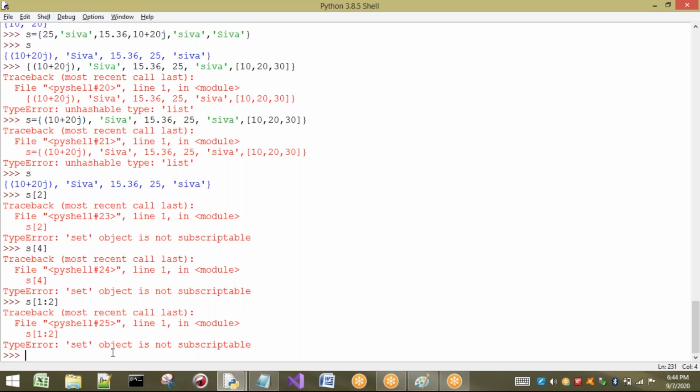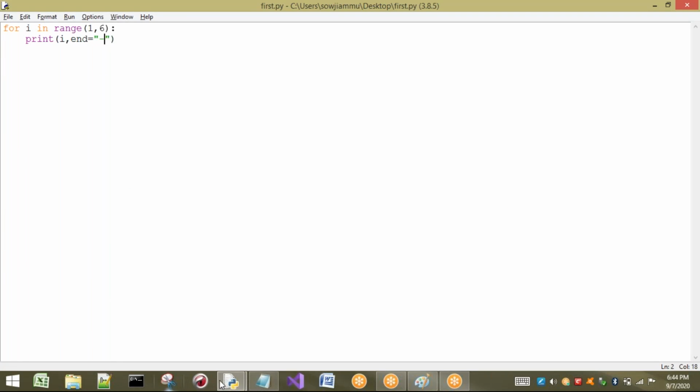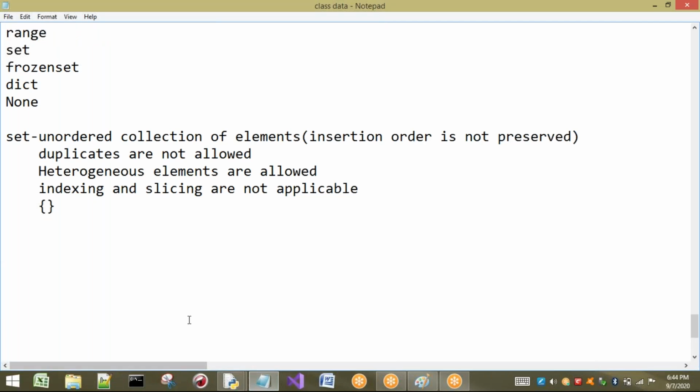Now the important point we have to see is increasing and decreasing the size of a set. One thing I told you is that I have to discuss both mutability and immutability with this set. So first I want to talk about immutability regarding your set, and then I want to talk about mutability with your set. These 2 points should be understood by you. First I will talk about immutability.